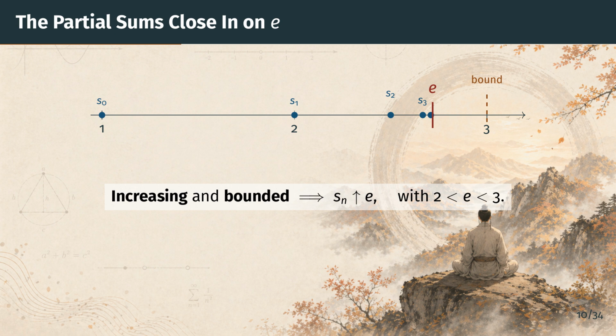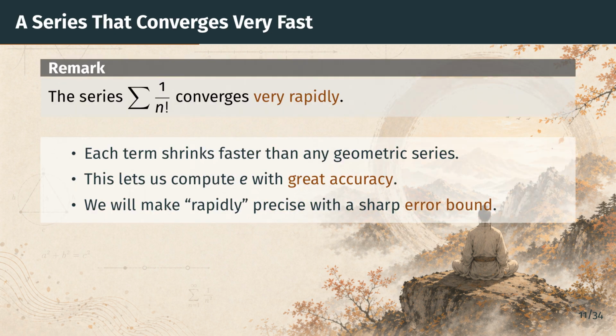That rapid convergence is worth a closer look. Before moving on, one observation worth keeping in mind. The series for E converges very rapidly, even faster than a geometric series, because the factorial in the denominator grows faster than any fixed power.